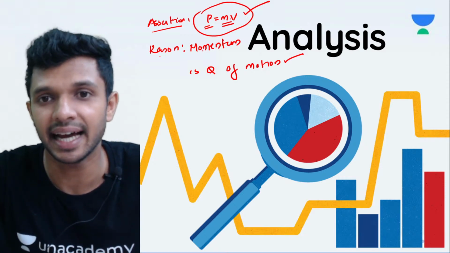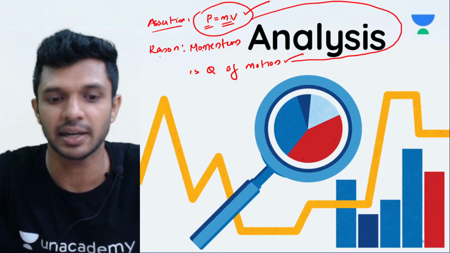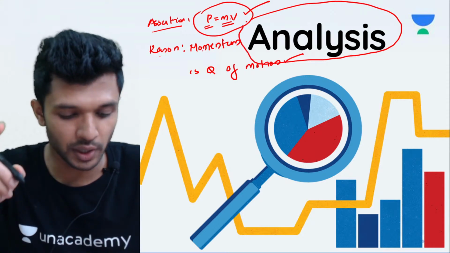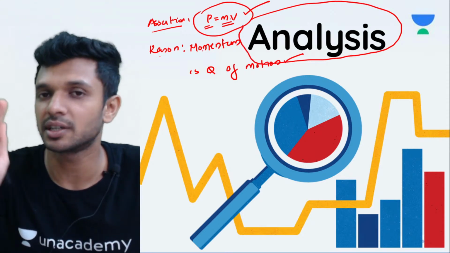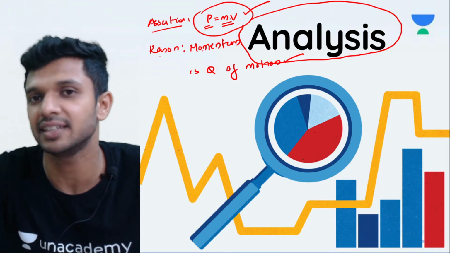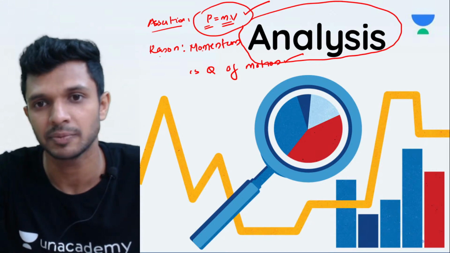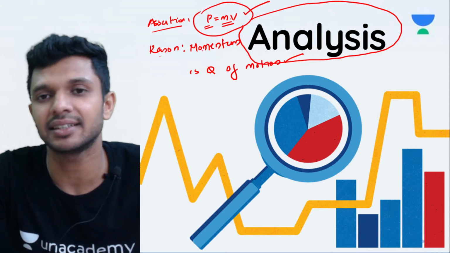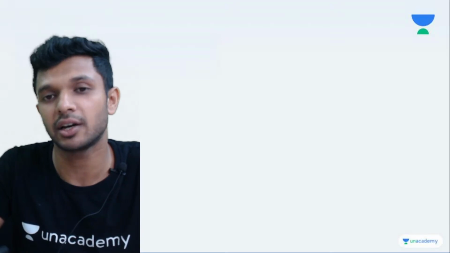Now, let us make an analysis for the term 1 examination. You all know that a sample paper is being released from the side of CBSE. Now I have analyzed it and I'll tell you how the marks are being divided to each of the chapters, so that you can prepare accordingly.